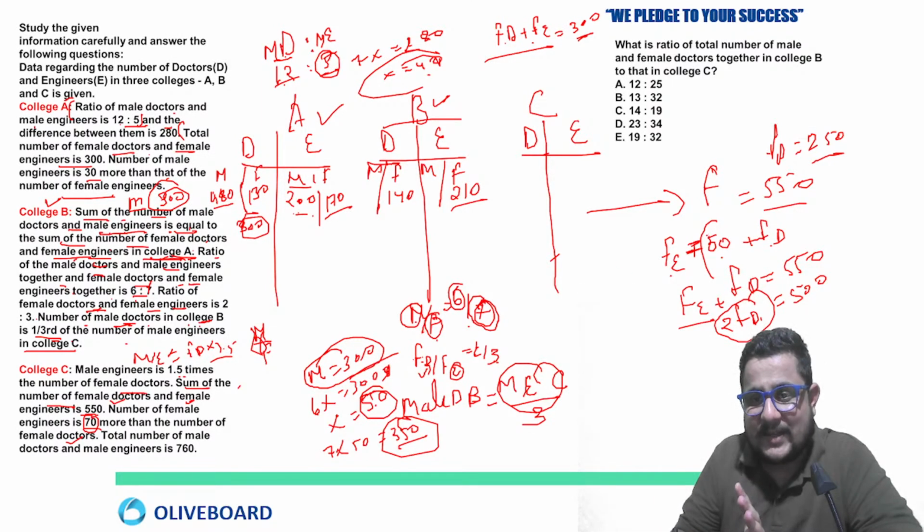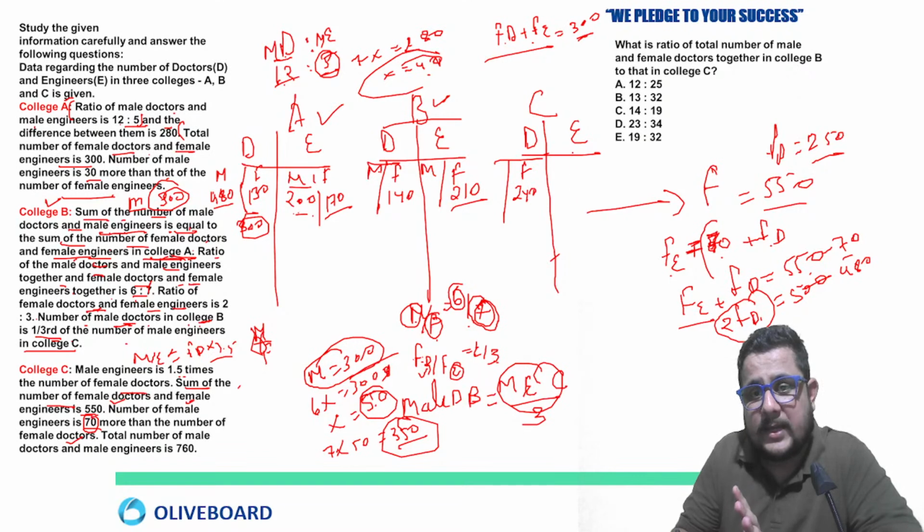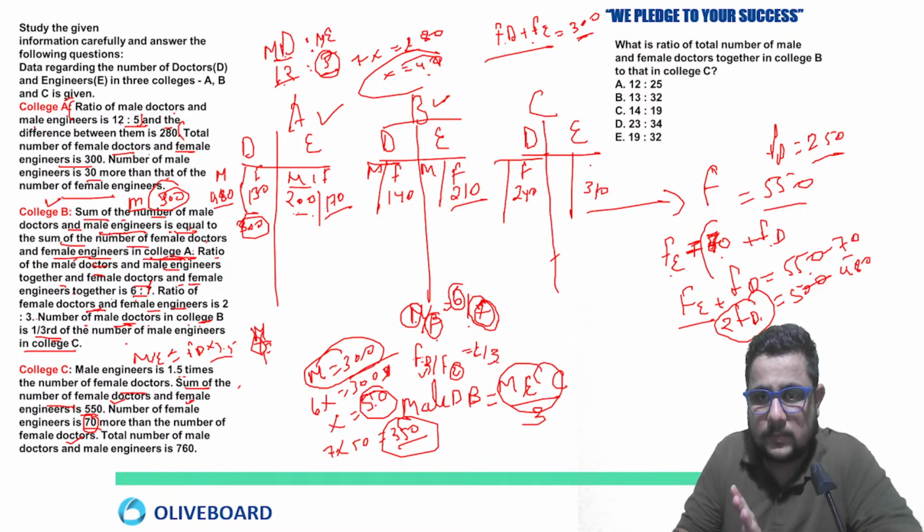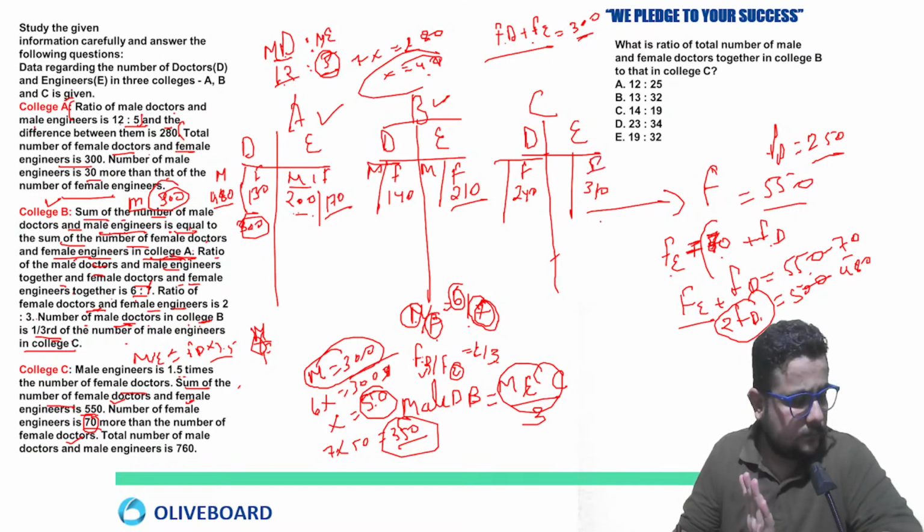So 550 minus 70 will be 480. Now 480 by 2 means female doctors are going to be 240. And female engineers are 550 minus 240, which means 310, right?